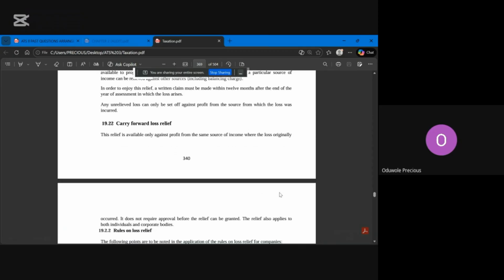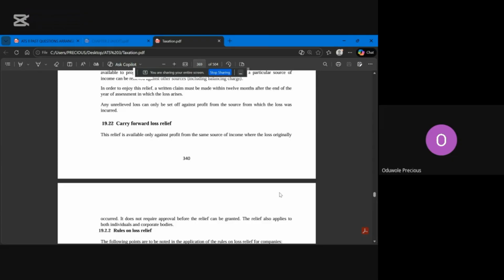So the fourth one is that there is no written claim. There is no written claim. It is automatic. It is automatic. So you don't need to be writing, please now give me loss relief. So what's the next? That's four, right?